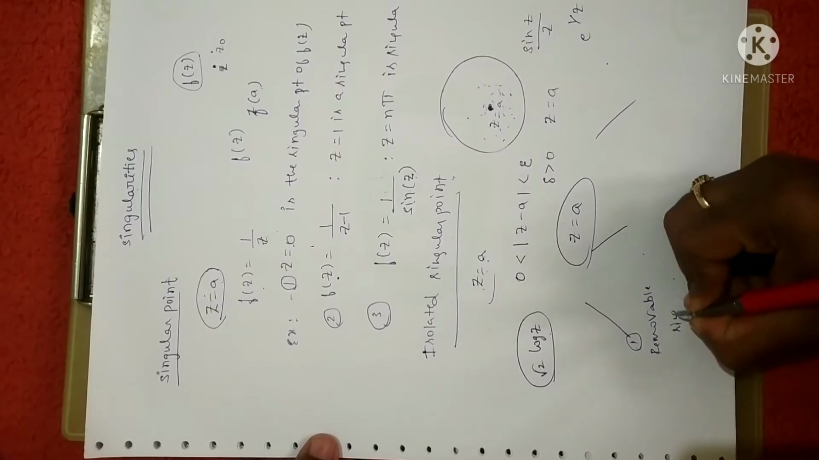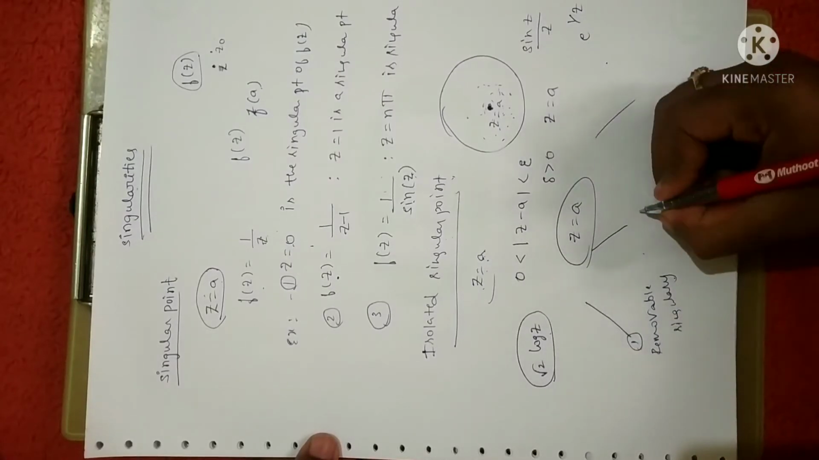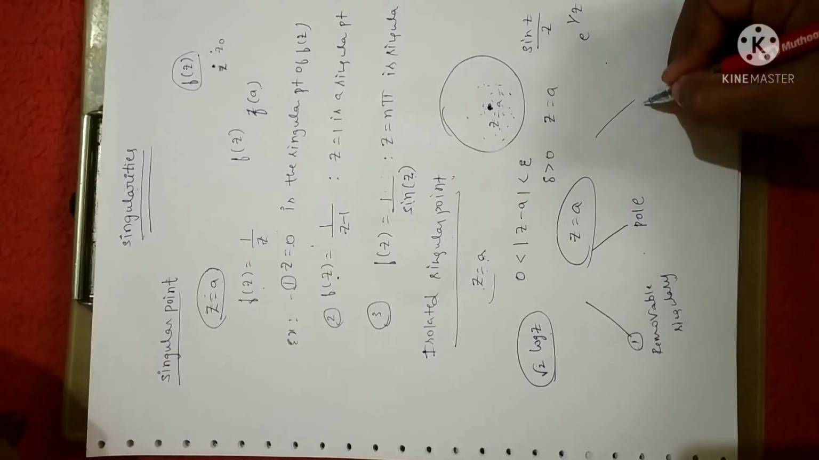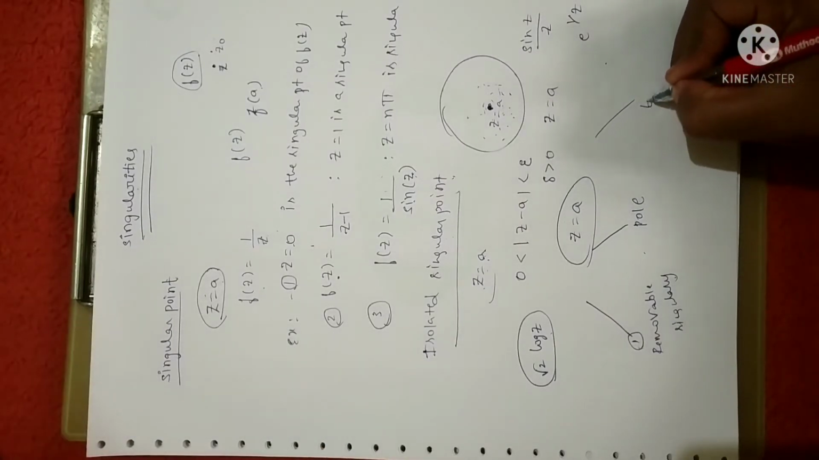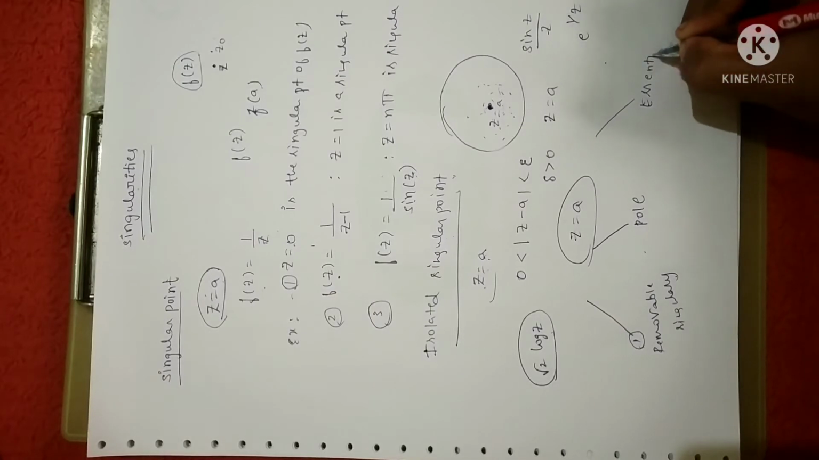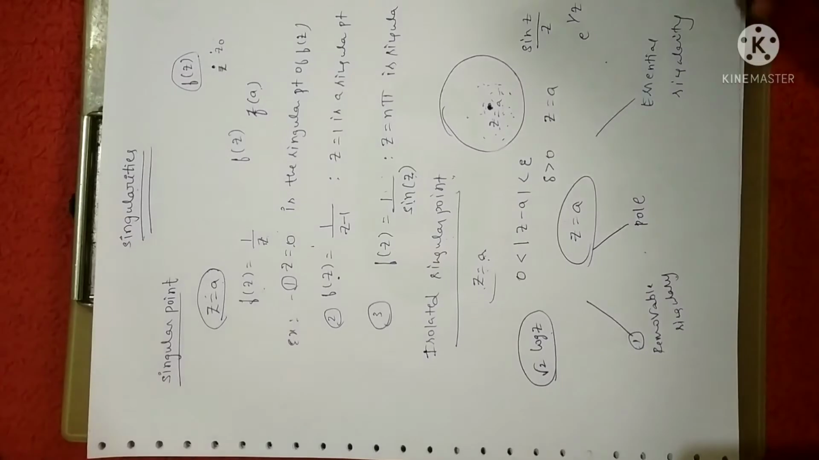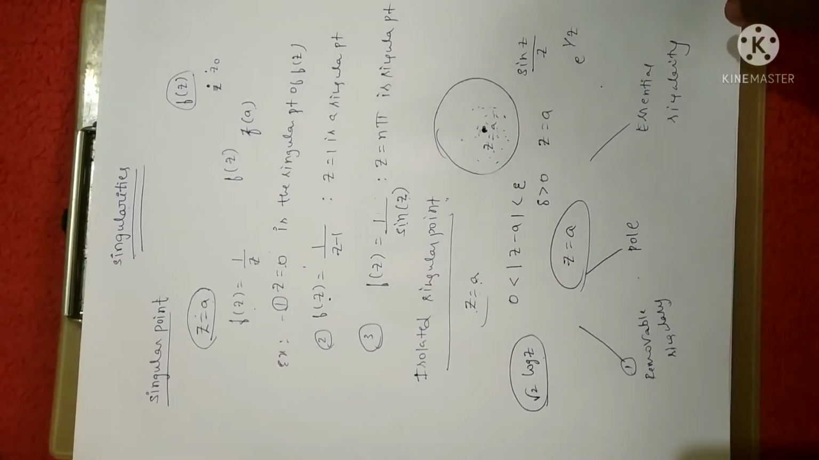Removable singularity. The second one is pole. We say it is a pole. And the third one is we say it is essential singularity. Further, you have very important theorems and problems based on this concept.